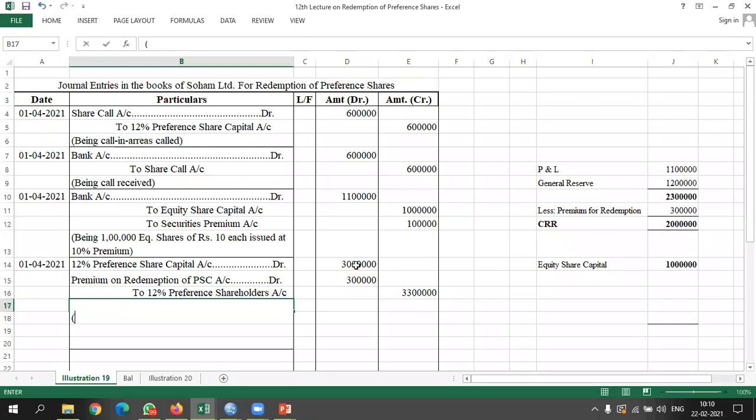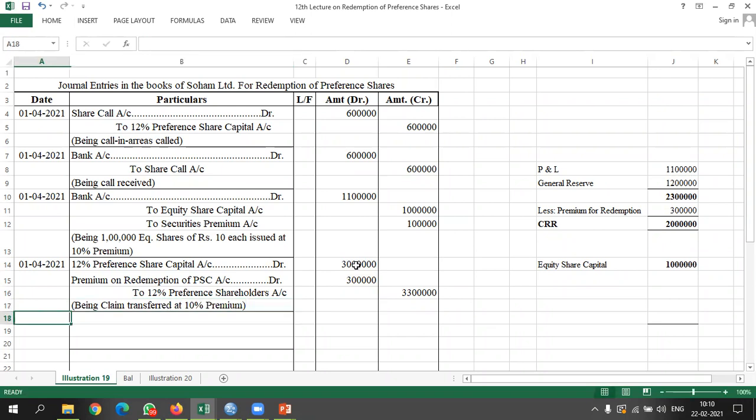So here I will write being claim transferred at 10% premium. Okay. Now next entry, after transferring a claim at premium, now we require to provide a premium.